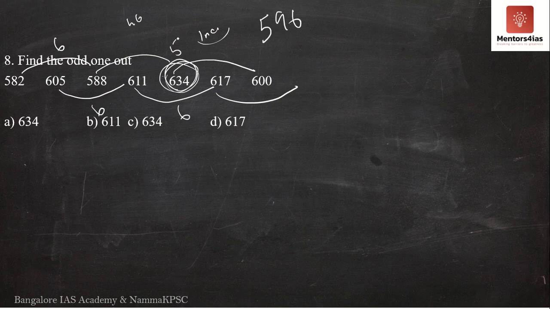It is 594, my mistake. 588 plus 6 is 594. 594 plus 6 will give me 600. So it is nothing but a difference of 6. 582 plus 6 is 588, 588 plus 6 is 594, 594 plus 6 is 600. It is not 634, it has to be 594.